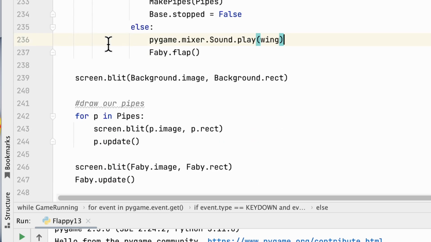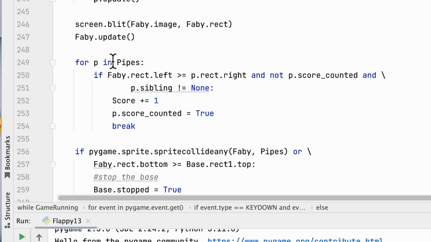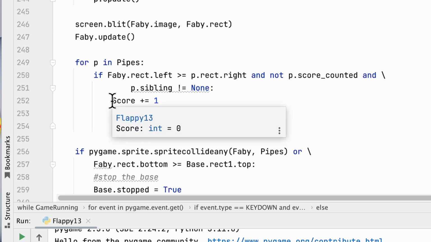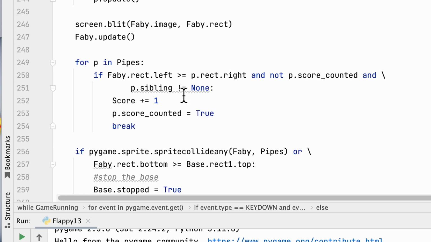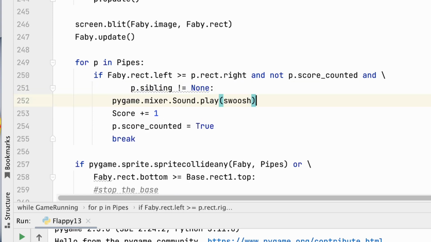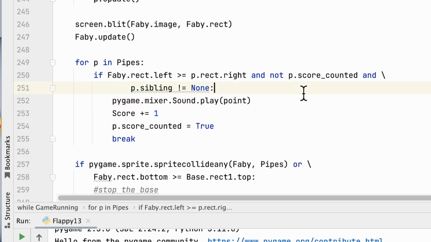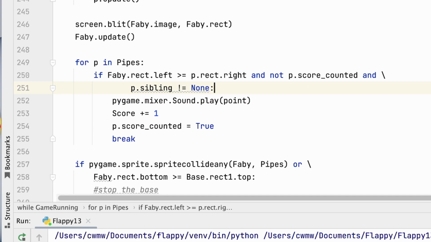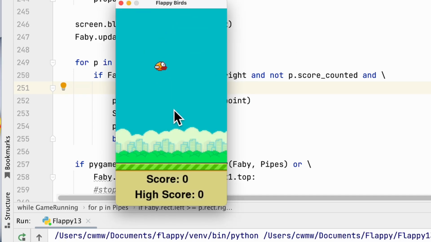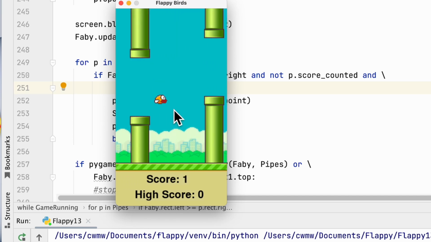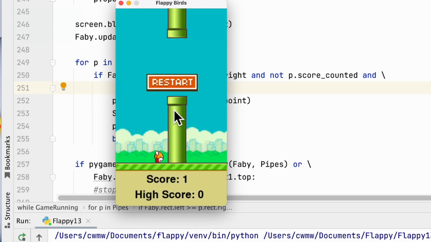Let's keep scrolling down and just see where we can put things. So here, this is when we're getting a score. So this is where we get a point. So let's go ahead and put the play point here. Okay, let's run that. So when we go through, you should hear a coin sound. Did you hear that? Hope so.